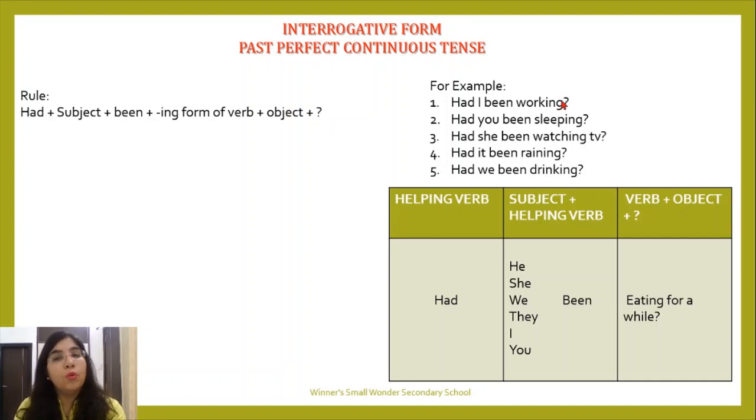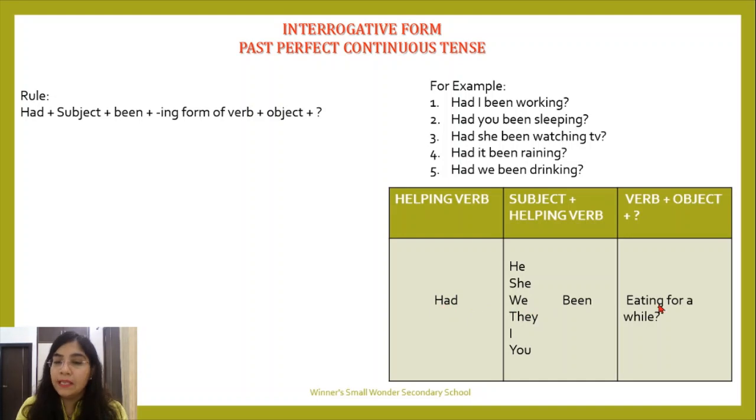Okay, let's look at the examples. Had I been working? Had you been sleeping? Had she been watching TV? Had it been raining? Had we been drinking? Okay, so see, everywhere been is coming after the subject. This is your subject and had is placed in the beginning. Please do remember this thing. You have to follow it right here. Okay, let's look at the tab. Had he been eating for a while? Had she been eating for a while?